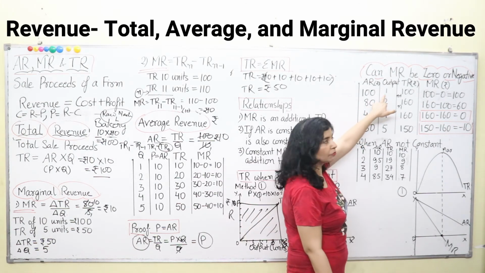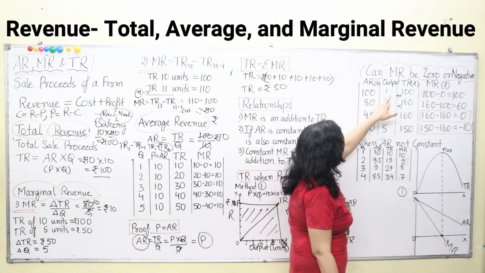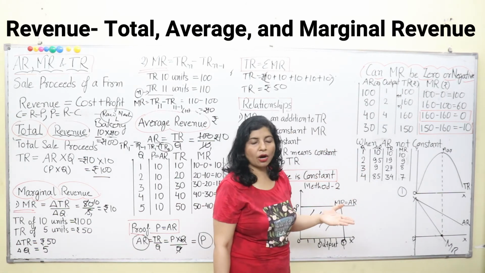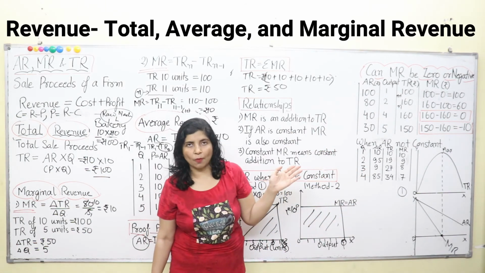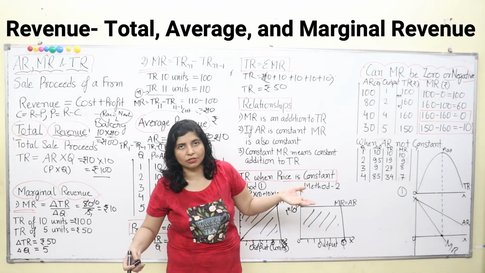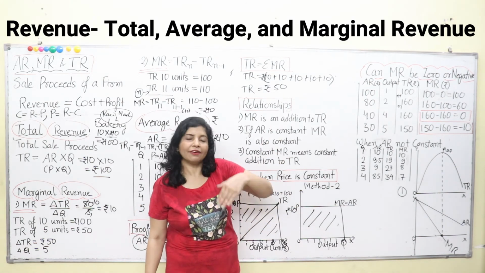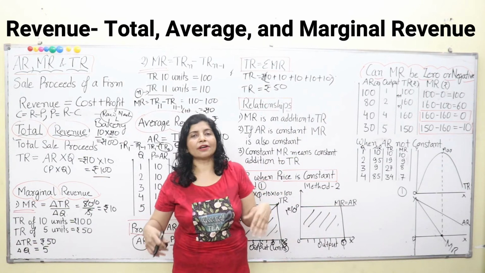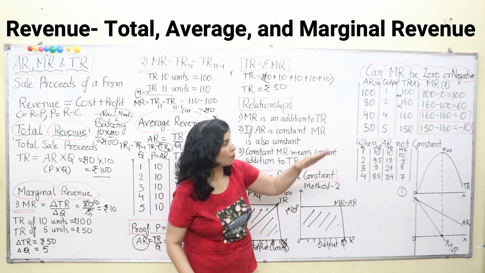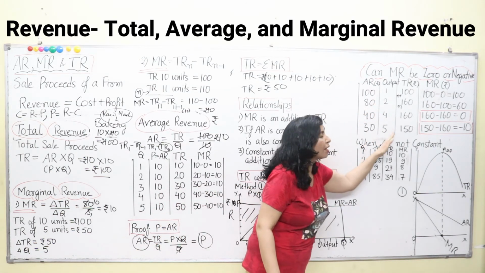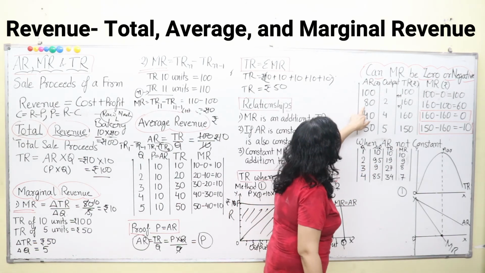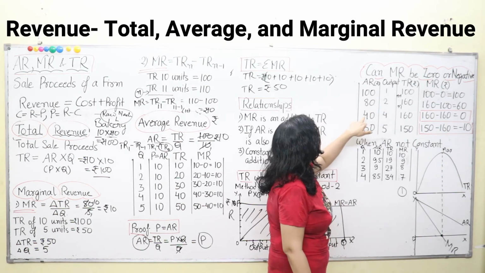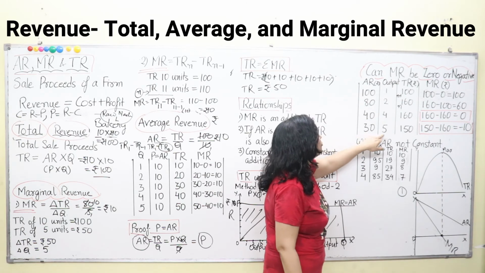For 1 unit of output, our average revenue is 100 and the total revenue is also 100. Now if he is selling 2 units, because when we want to sell greater units of commodity in the market, we have to reduce our prices. We will discuss this concept in our markets, but for now we are selling greater amounts of commodities at lower prices. So price is becoming lower and lower as we sell more and more units. Here 80, for 80 we are selling 2 commodities, so 80 into 2 is 160. Then we have reduced the price, that is 40 into 4 is 160 and 30 into 5 is 150.